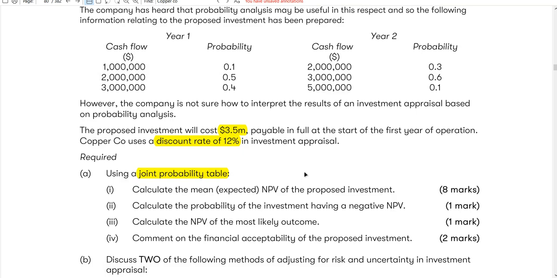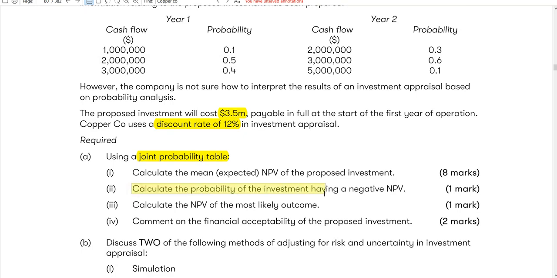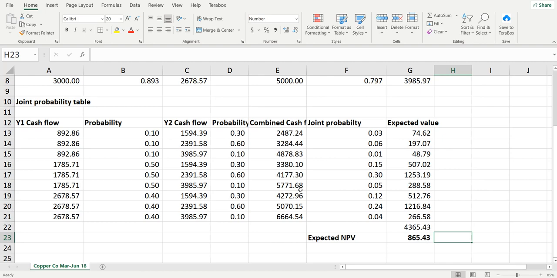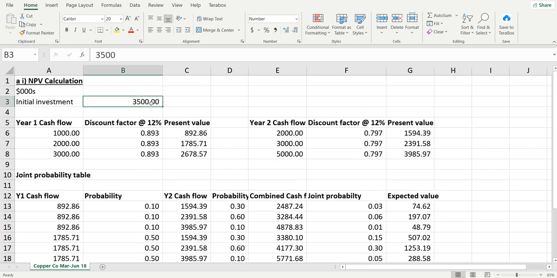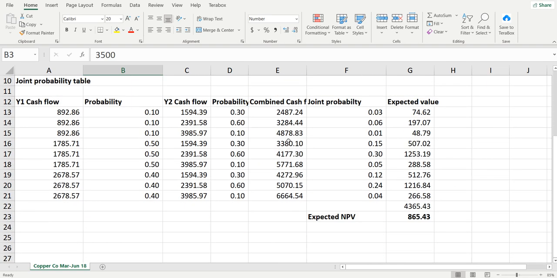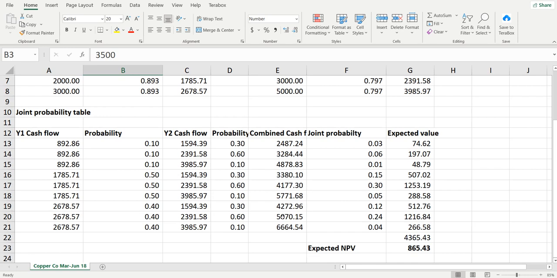Okay, so let's go back to the question. The question is asking to calculate the probability of investment having a negative NPV. Very tricky question. You have to know it well to answer this question. What it is actually asking is which of the combined cash flows is less than the initial investment of 3.5 million. So that's the question. So this is less than 3.5 million, this and this.